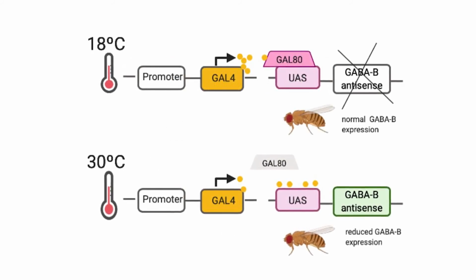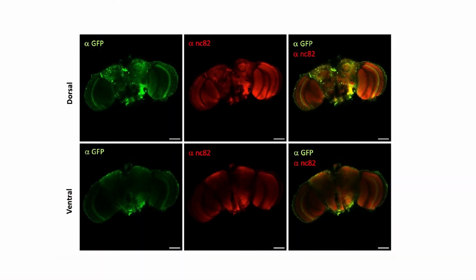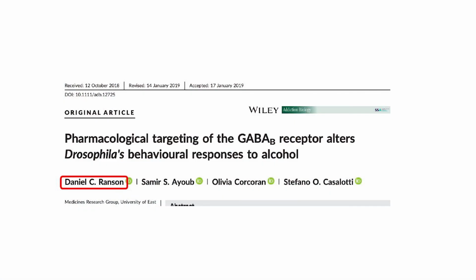To confirm that this pharmacological intervention is capable of disrupting this addiction-like behaviour, through breeding, I've been able to develop flies whereby the expression of the GABA-B receptor is reduced. These flies behave differently when exposed to alcohol compared to the control flies, and are able to mimic the behaviour of flies that have had drugs administered to them, showing that the GABA-B receptor is of importance.